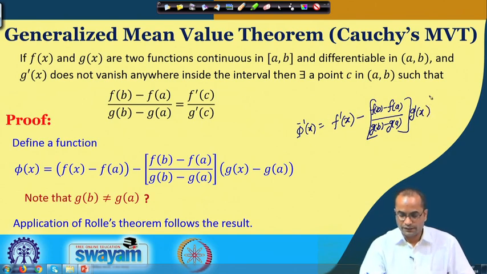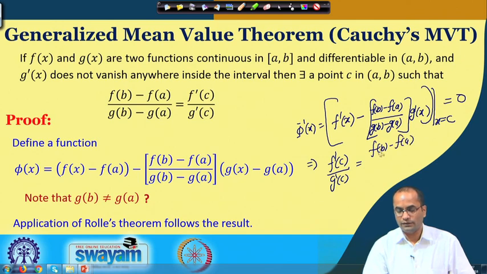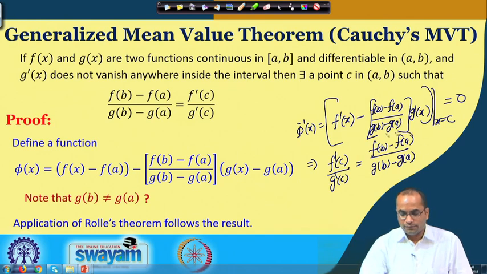And Rolle's theorem says that at the point x equal to c, this is equal to 0. So what do we get then? f prime c divided by g prime c is equal to f b minus f a over g b minus g a. That is the Cauchy mean value theorem, or the generalized mean value theorem.